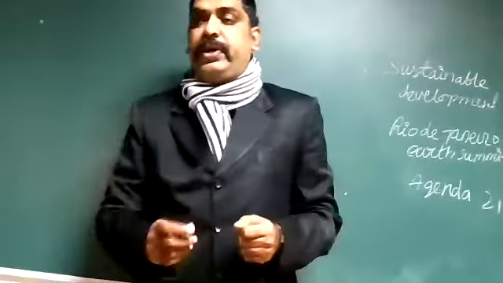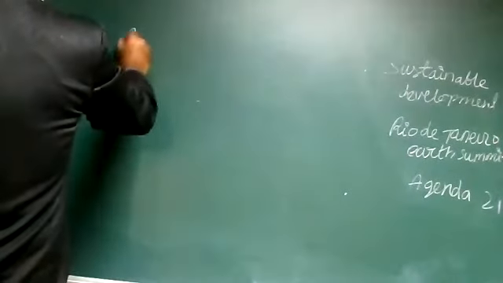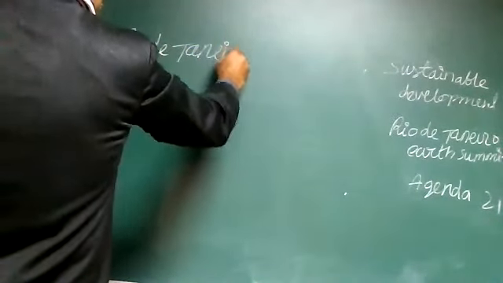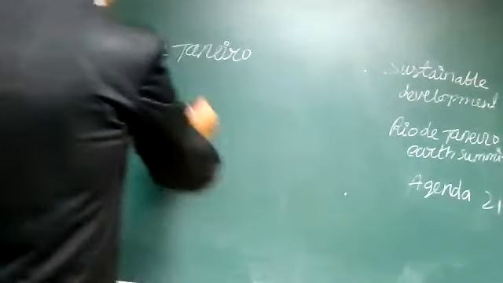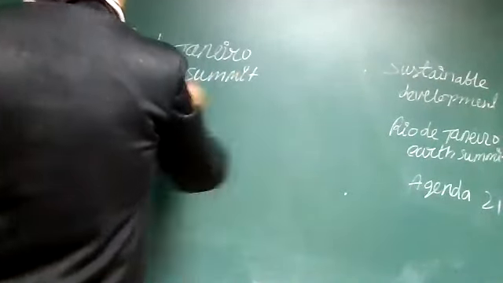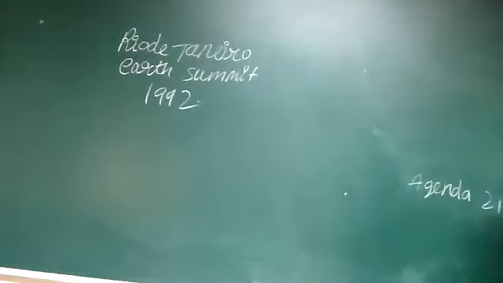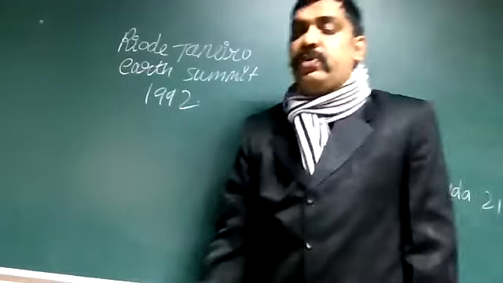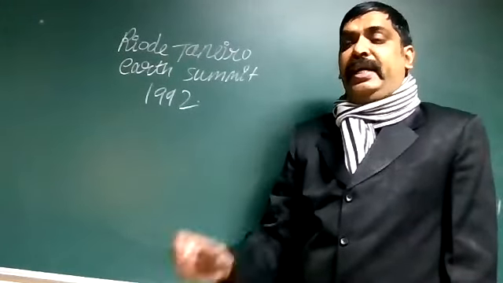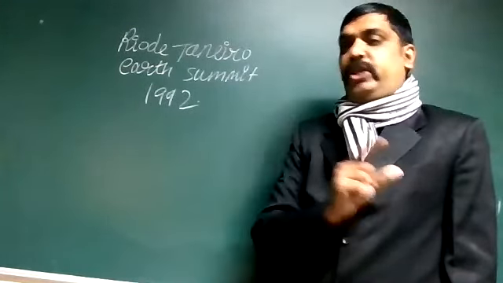Next, Rio de Janeiro Earth Summit 1992. What you have to write down in this one: 100 heads of different countries met in Rio de Janeiro, Brazil, and decided the minimum common future program for environmental protection.